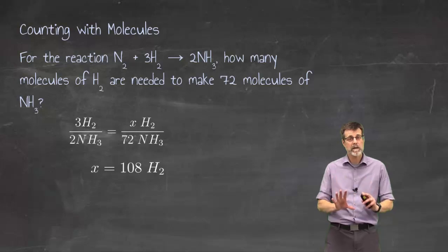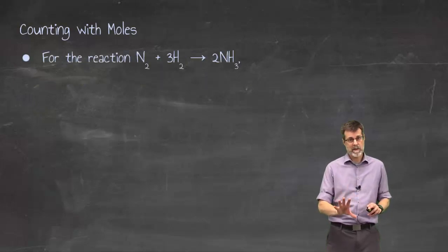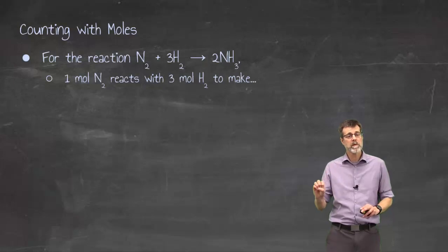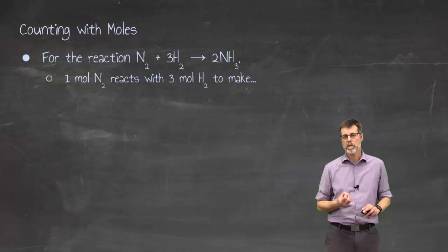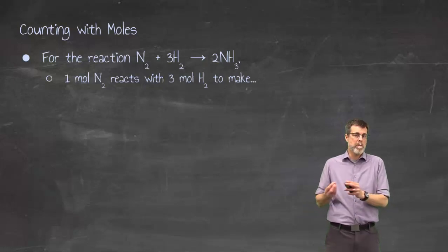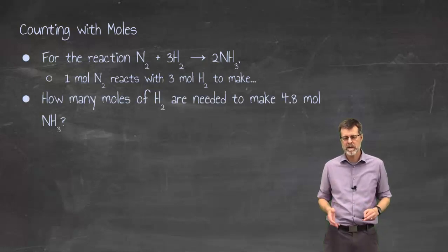Okay, take exactly the same idea, move it forward. I'm going to take the same reaction, you're going to find out I like this one a lot, and I'm going to think of this reaction now in terms of moles, which is still a bit unfamiliar to us, but we know that that's the way that we have to think of reactions. 1 mole of nitrogen reacts with 3 moles of hydrogen to make 2 moles of ammonia. Exactly the same numbers, just a different unit. And we know that that's more realistic because I can't work with single molecules and single atoms of things. It's just not practical.